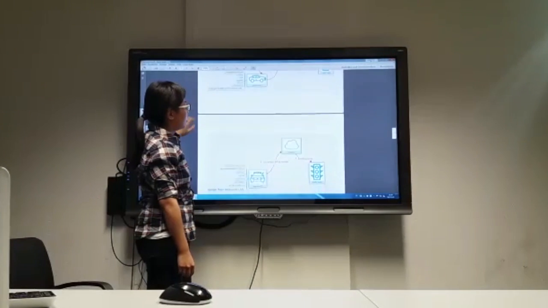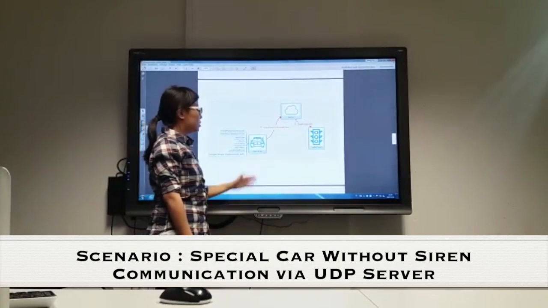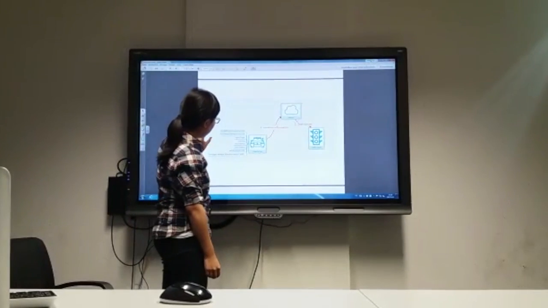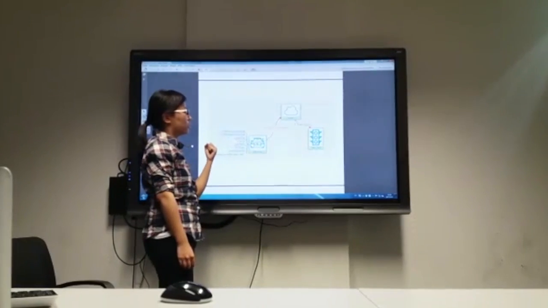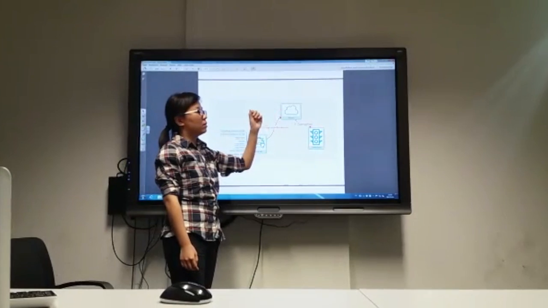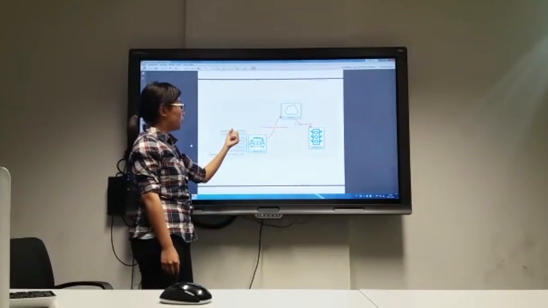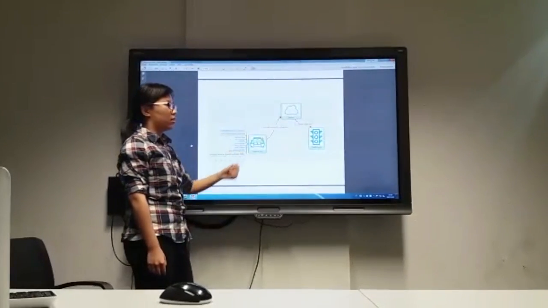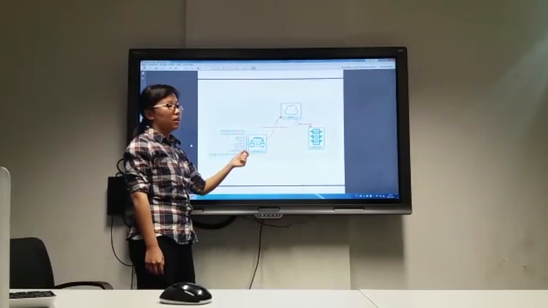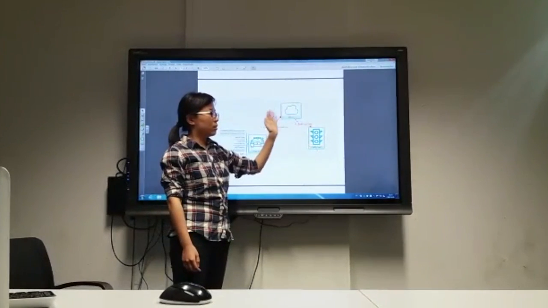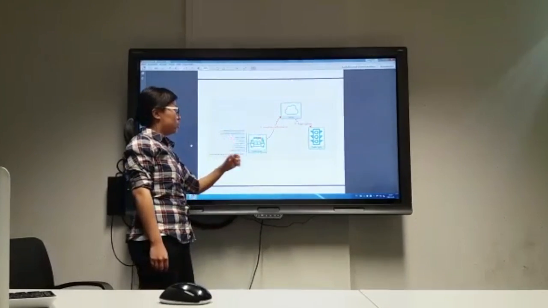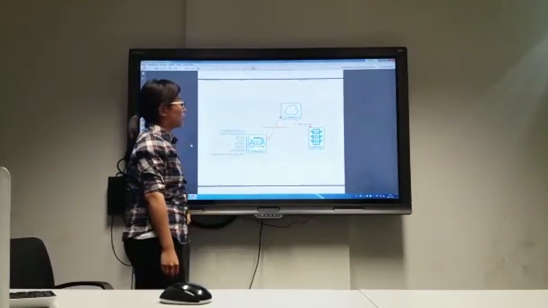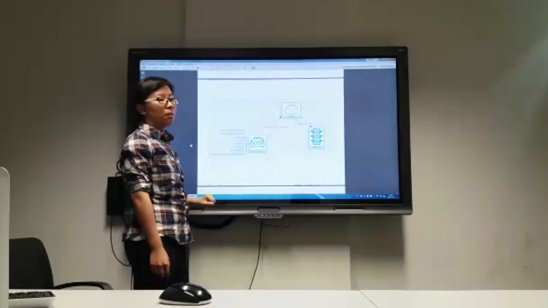Let's see another diagram, this one with the special car. In the basic aspects, the special car also collects the information and sends it to the server. When the server receives the information from the special car, it recognizes, oh, this is a special car. Then the server directly generates a green light instruction to the traffic lights and directly controls the traffic lights to change to green for this special car. So this is the diagram, and you will also see this in my demo later.